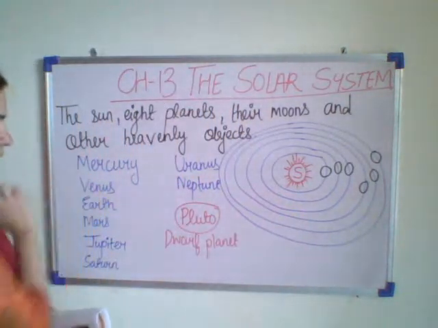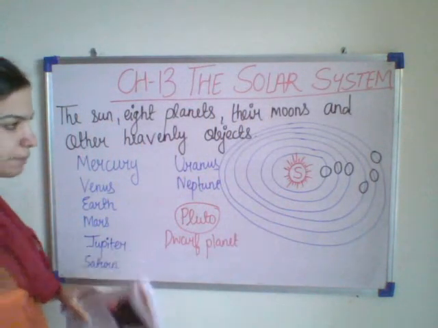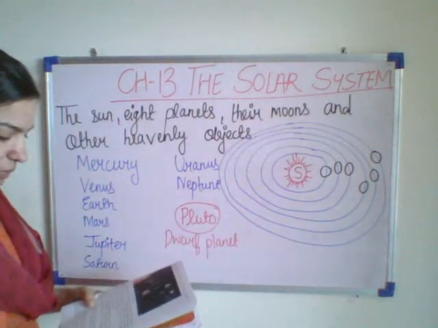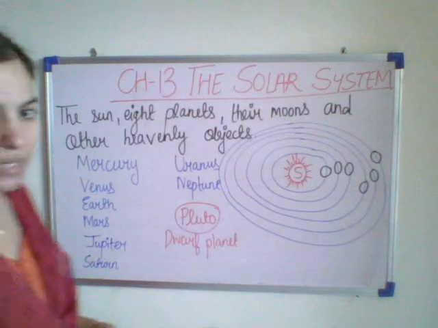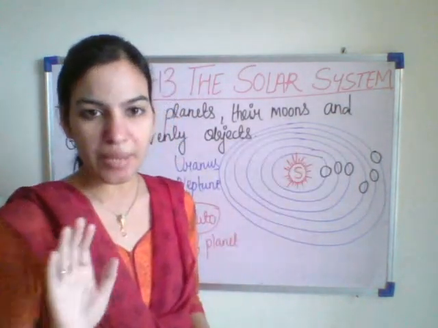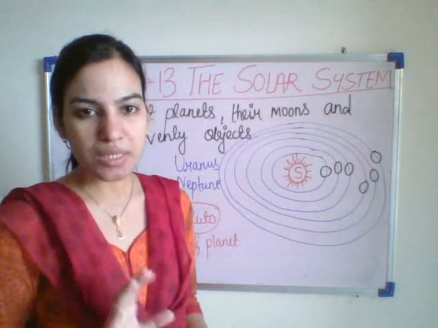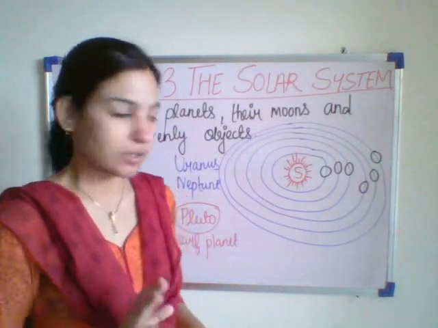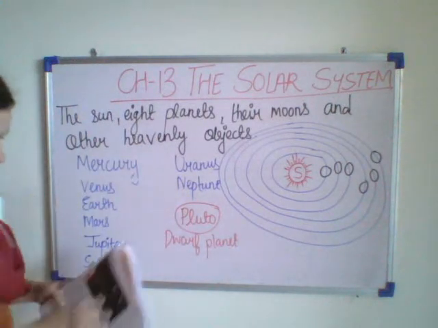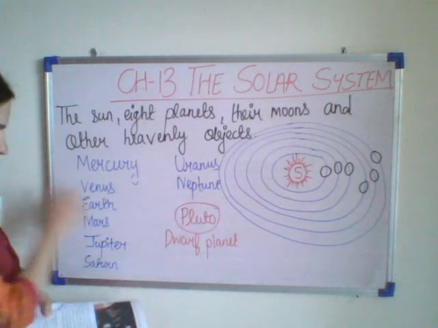Second, let us study about Mercury. It is the planet which is closer to the sun. It is the smallest planet in the solar system. Of these 8 planets, if we compare the size, Mercury is the smallest planet. Of these total 8 planets, which one is smaller? Mercury.